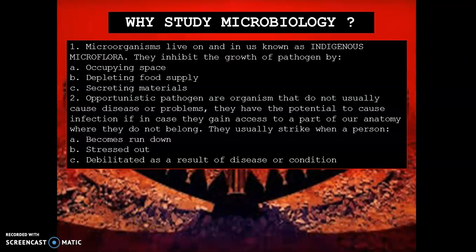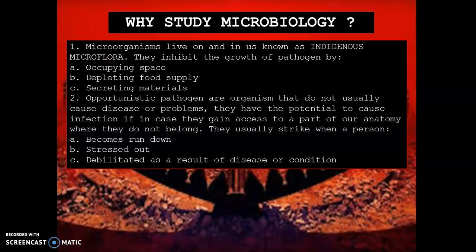opportunistic pathogens, or organisms that do not usually cause disease or problems. They have the potential to cause infection in case they gain access to a part of our anatomy where they do not belong. They usually strike when a person becomes run down, stressed out, or debilitated as a result of disease or condition.